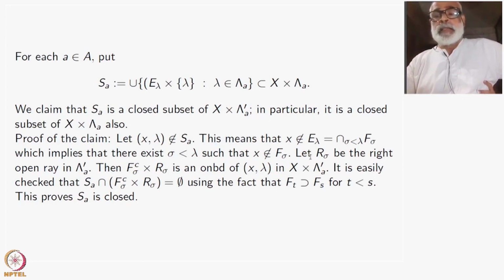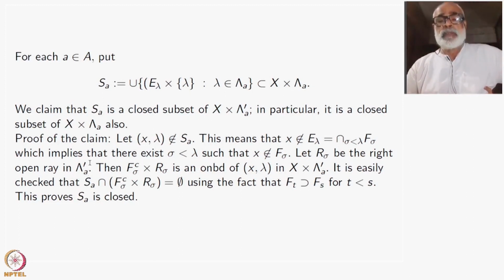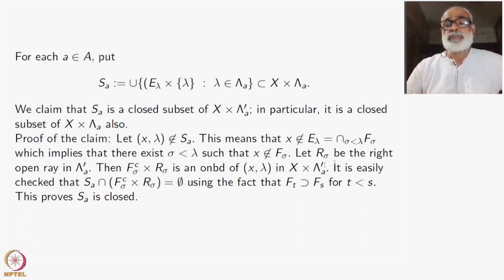Let R sigma be the right open ray inside lambda A prime. Remember, these are all well ordered subsets. The right ray, the left ray, etc., all make sense. So once you have got some sigma here, R sigma means all those lambdas which are bigger than sigma. That is your R sigma inside lambda A prime.